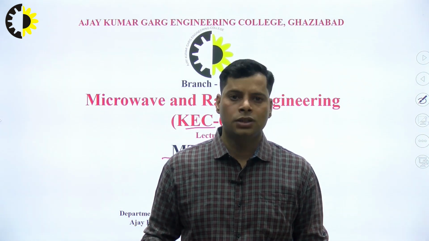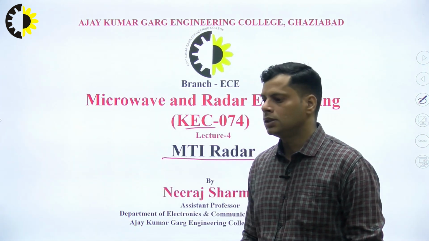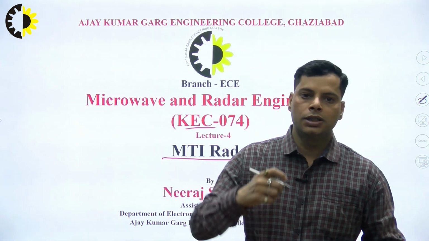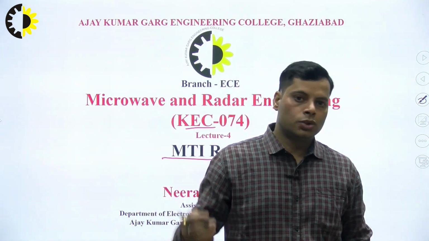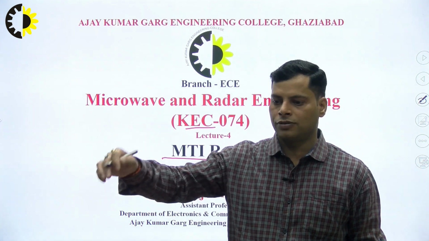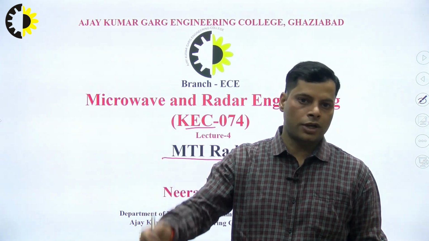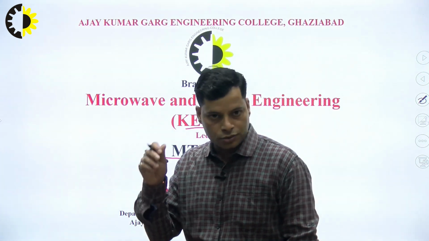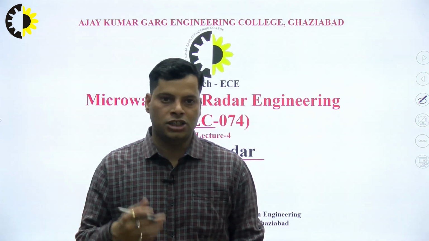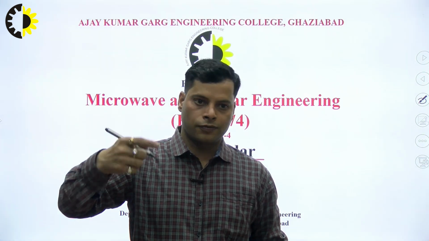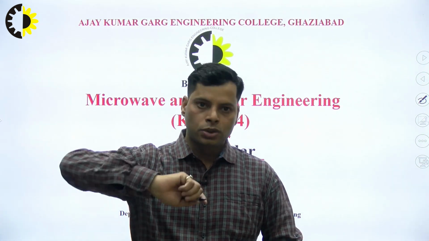I discussed that the signal transmitted from the transmitting antenna travels into free space, covers a distance r, and strikes a target or object, and the target reflects these EM waves back to the receiver section.